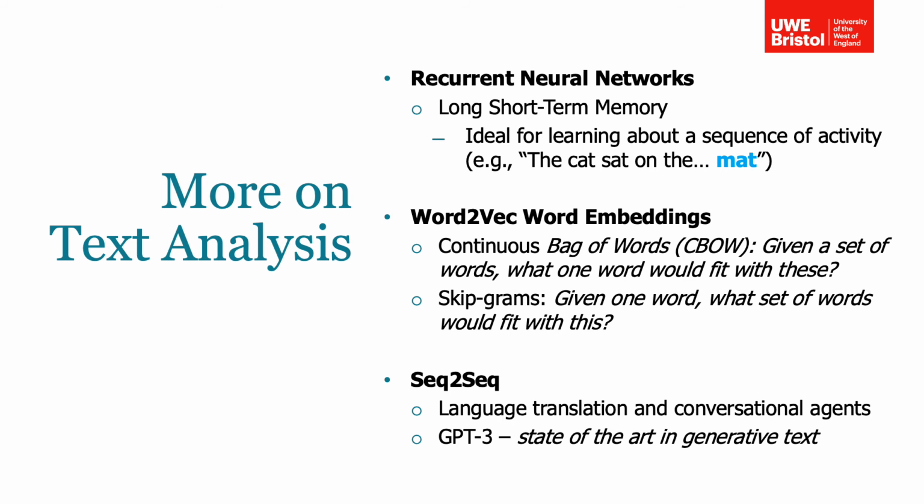Word2vec can be used to define a continuous bag of words where, given a set of words, what one word would fit within the set. Similarly, it can also be used to define skipgrams, where, given a single word, what set of words would fit within this. We can see that these two methods are the inverse of each other. Extensions to the word2vec model have been proposed, such as Doc2vec, which generates vectors to summarize complete documents based on the word2vec model, offering a model compact representation for larger document analysis tasks.